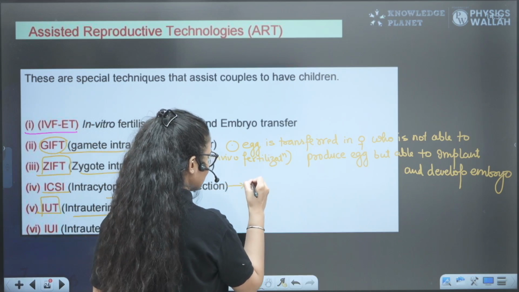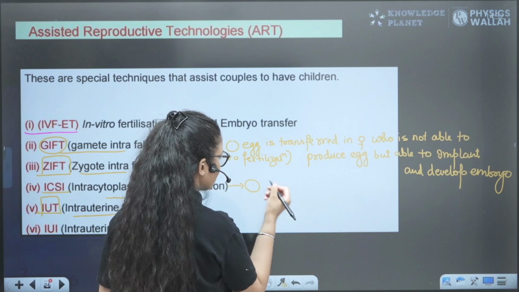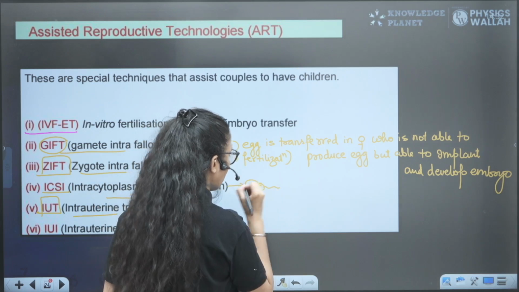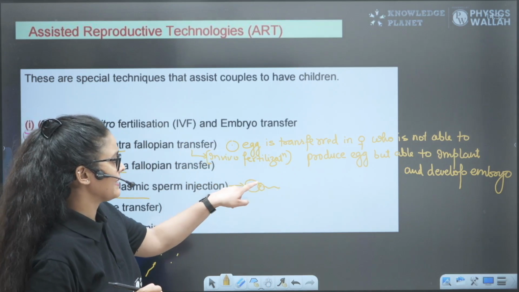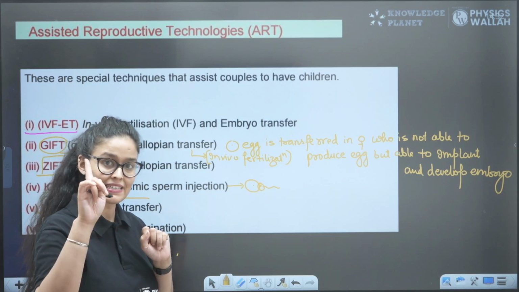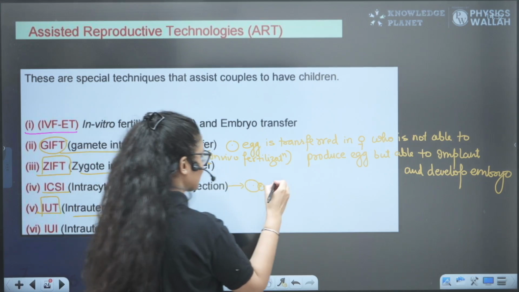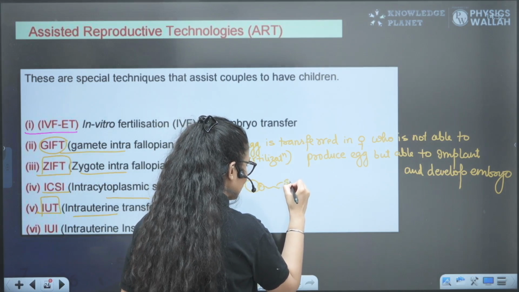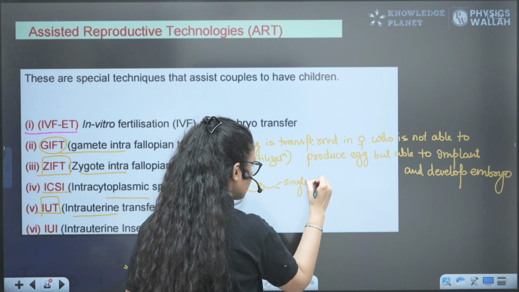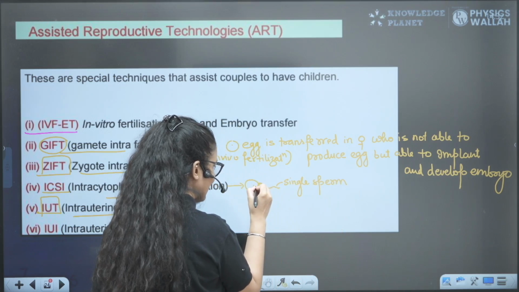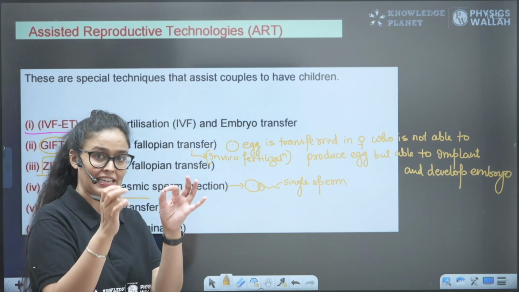So in ICSI, a single egg from the donor or the wife and sperm from the male are used, and the sperm is directly injected. So it means a single sperm. What is the difference between IVF and ICSI? In this, we are taking a single sperm or spermatozoon and directly injecting it into the cytoplasm, directly fusing it with the egg.